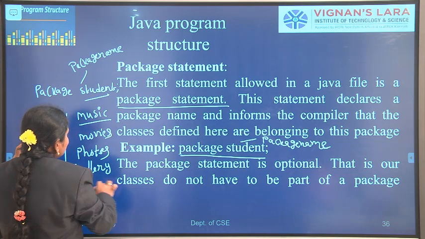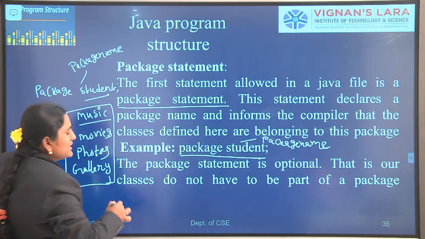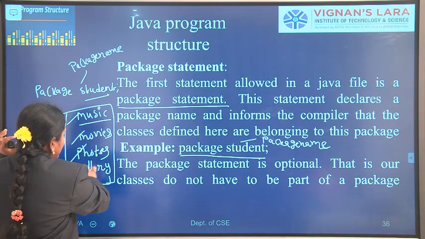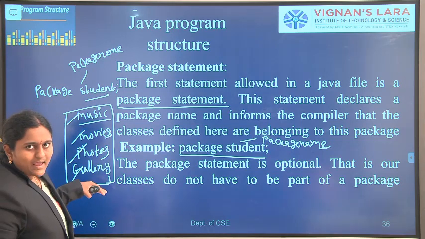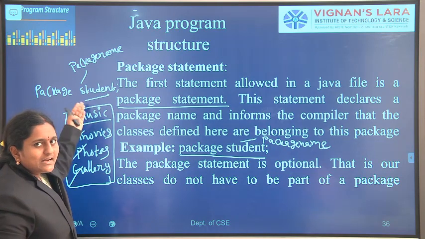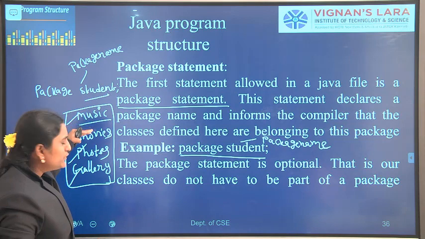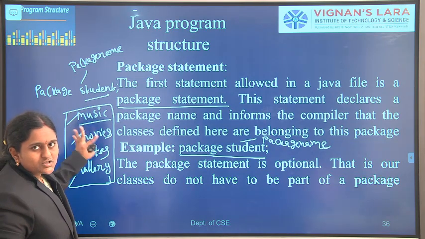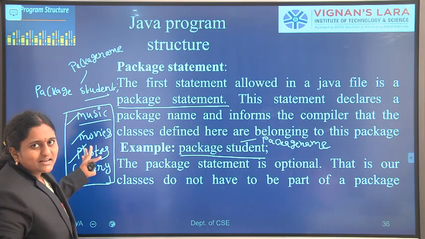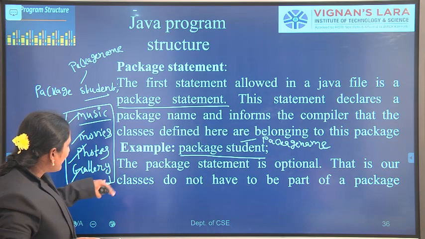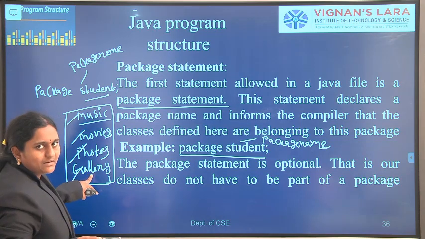So we can organize folders in our personal computer: music, movies, photos, gallery, and so on. For example, in the music folder, all the related music files are available. In the movies folder, all the related movies are available. In photos, all the related photos are available. In gallery, all the related pictures are available.